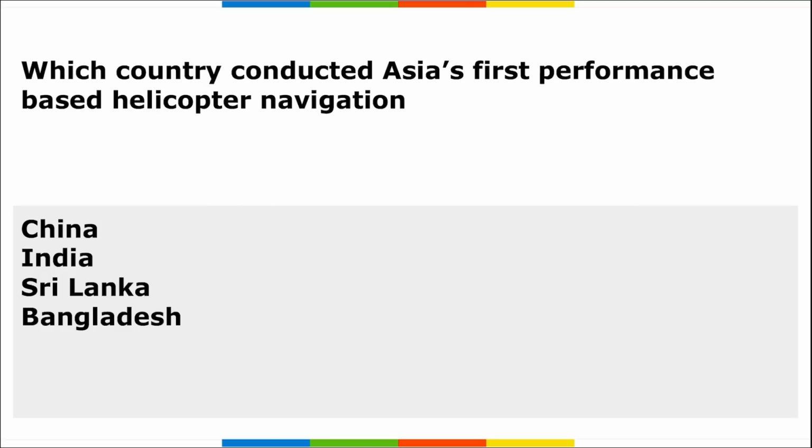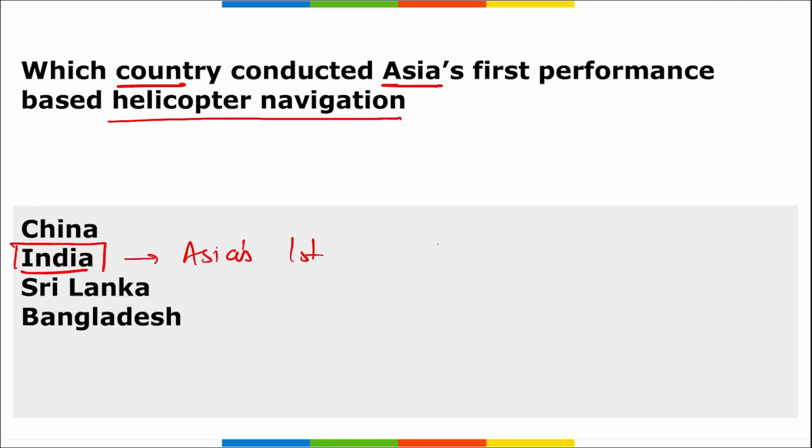Correct? Moving on. Next. Which country conducted Asia's first performance based helicopter navigation? So, it is our beloved India. India conducted Asia's first demonstration of performance based navigation for helicopters.